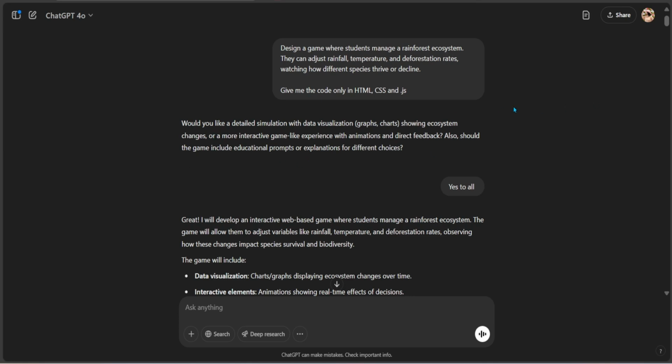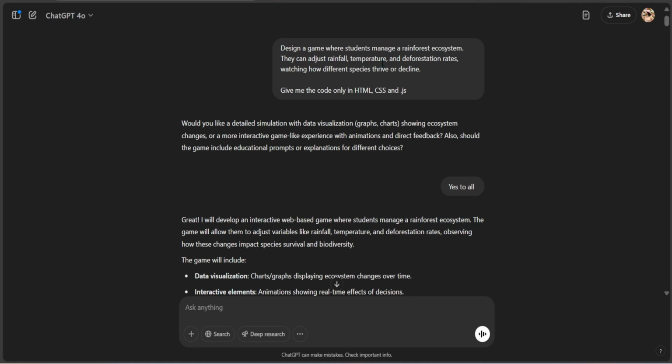I used Deep Research because I wanted to give it that reasoning capability to think things through, and then it asked me, would you like a detailed simulation with data visualizations, graphs, charts, showing the ecosystem? And it says more interactive game-like experience with animations and direct feedback. Also, should the game include educational prompts or explanations for different choices? If I really took the time, I could give it a detailed prompt. Again, the way to do it is you're going to be using your GPT-4 to create or enhance the prompt. And once you have that, you will take that prompt and use your Deep Research so you can get better results.